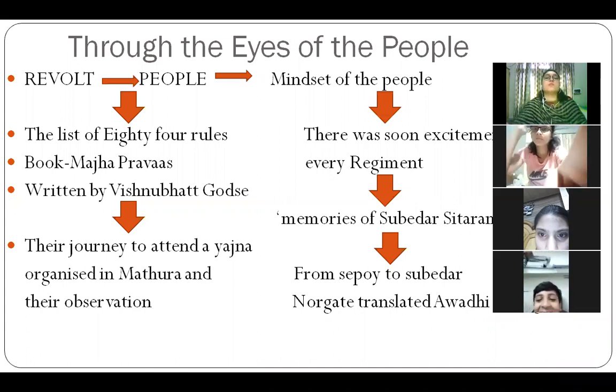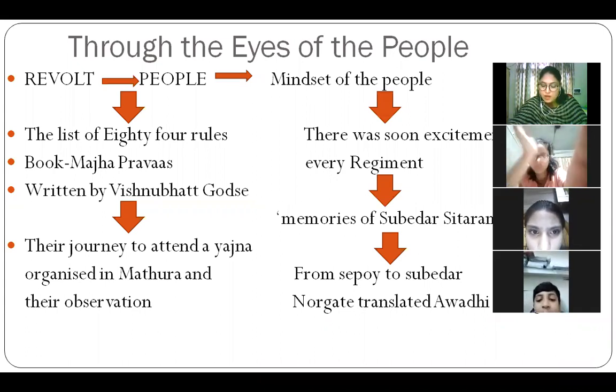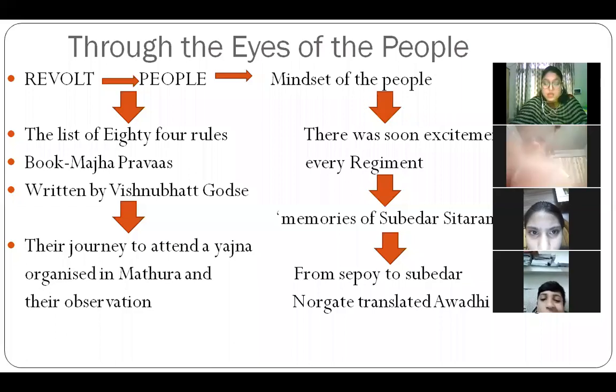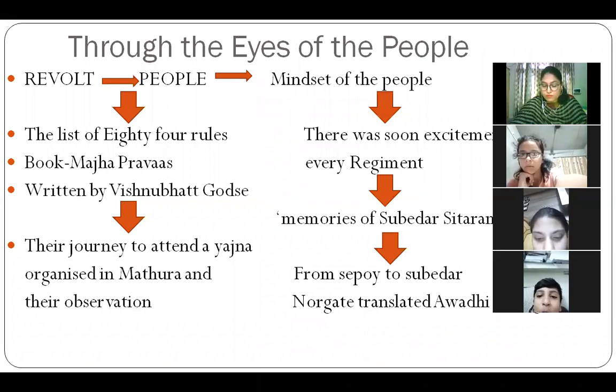So what did the people think about these things that the British were doing, how did Indian people take them, what were their perspectives? The first source says that there was a Brahman named Vishnu Bhatt Godse who wrote one book, Majha Pravas. They have mentioned one paragraph from the book.